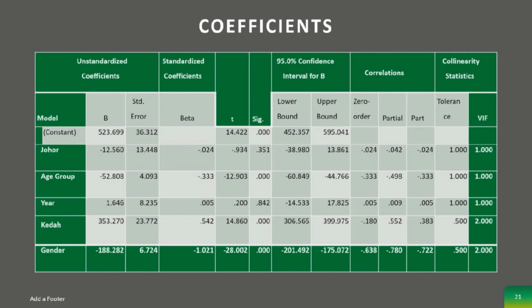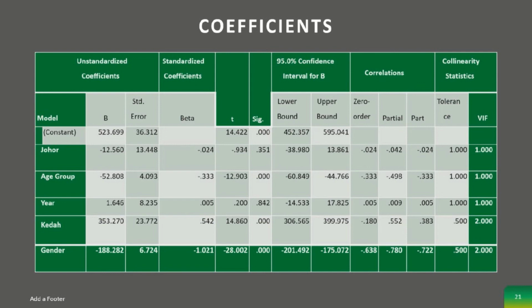Thus, for every unit increase in Johor, population will drop by 20.560, provided the other variables remain unchanged.